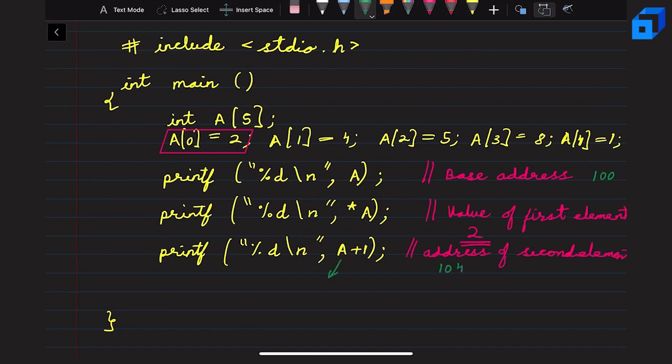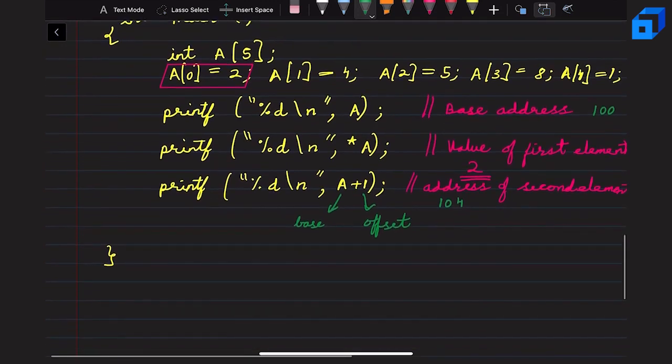Because this is a pointer to the first element of the array, that is the base address, and this is known as the offset. Now the offset increases the address of the base address by the size of the data type. In our case, we are using an integer variable. Integer has size 4 bytes. So this will increase the address by 4 bytes. So if the base was 100, in this case 104 will be printed.